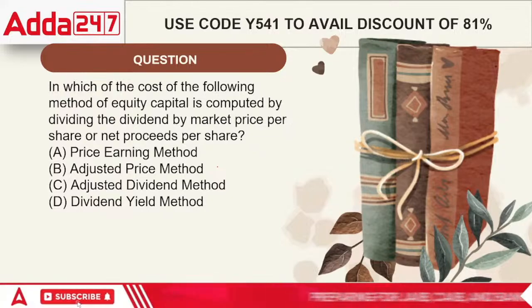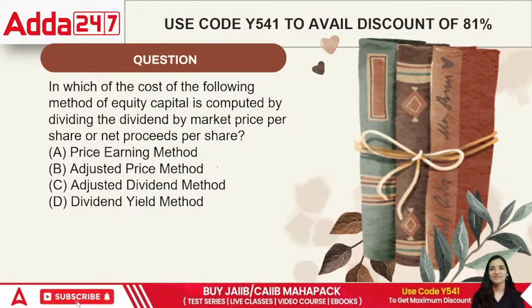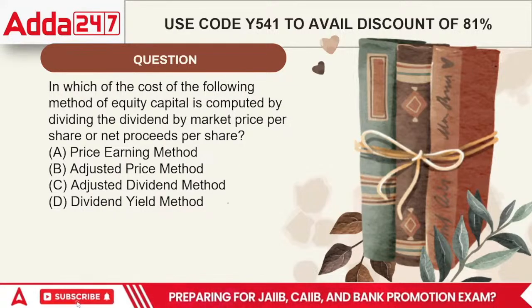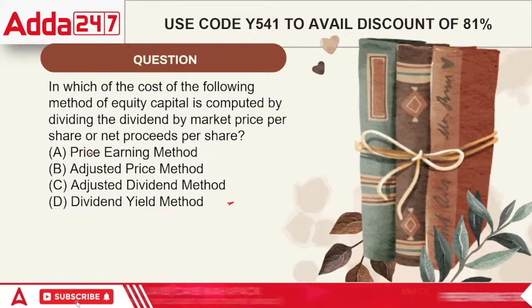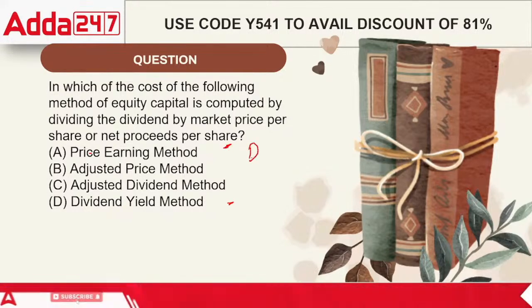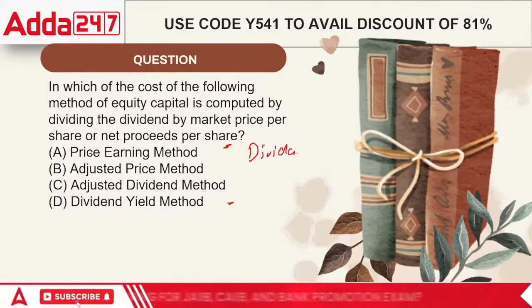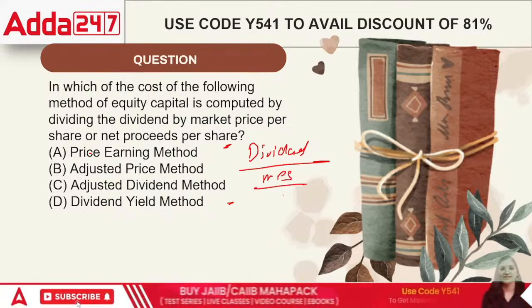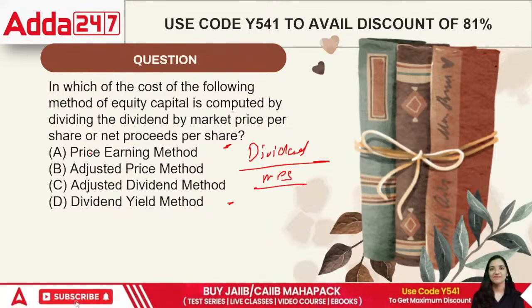Just look at the question. It is saying that first of all we'll find the dividend and divide it by the market price per equity share.